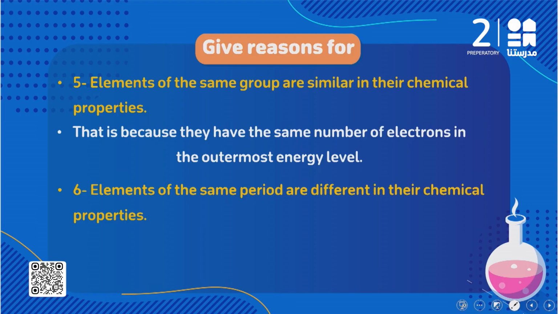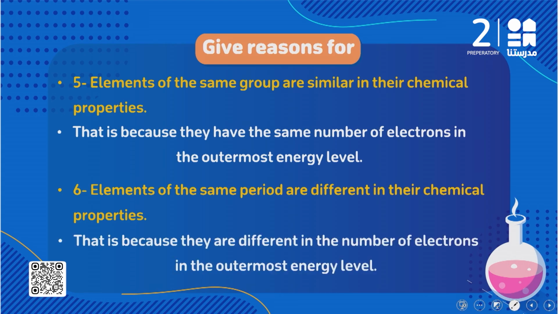Type elements of the same period are different in their chemical properties. Why? The elements in the same period they have different chemical properties because they have different numbers of electrons in the outermost energy levels. احنا قلنا في البيريود بلاقي ان elements they have the same number of energy levels but they are different in the number of the electrons and the outermost energy level, so they don't have the same properties.